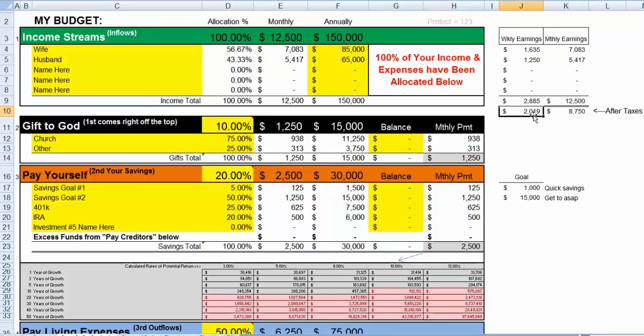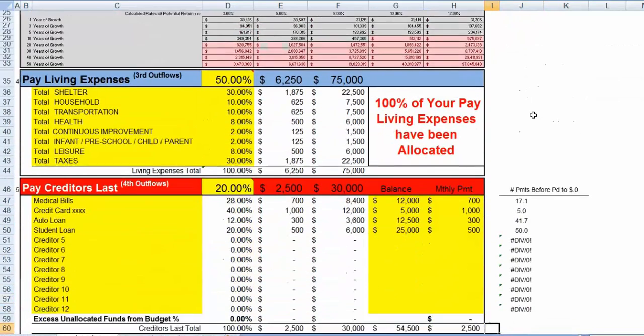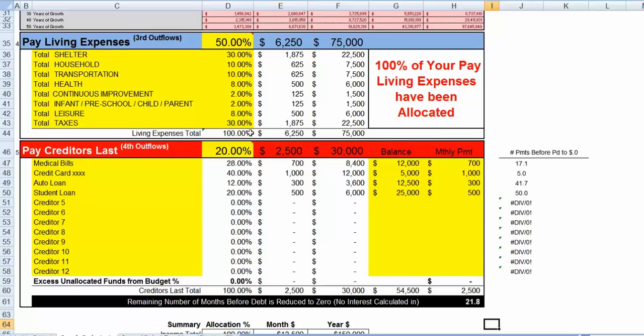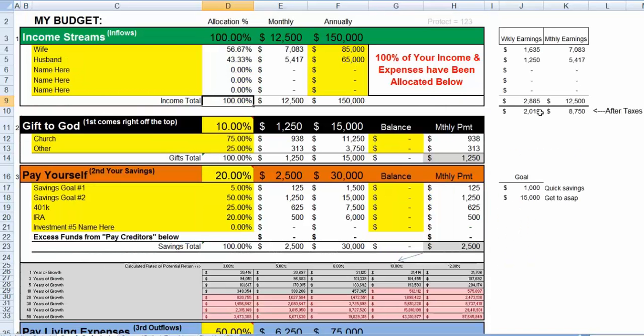And down below, this does calculate your weekly earnings and your monthly earnings after taxes, and it's based off of your taxes that have been put in right here. It's taking that 30% out up above. And we just want to show that in case you're working off of a cash flow and it's just depleting, you want to know what your money coming in, what your paycheck amount is actually going to be if you're looking at it from that perspective. But you don't want to forget your taxes either, because sometimes you're paying in too much and getting a refund, and maybe you like that as an IRS savings account that you get back every April when you file your taxes.